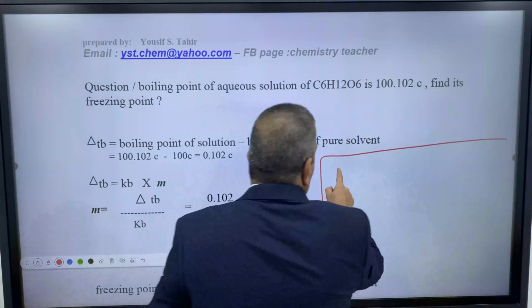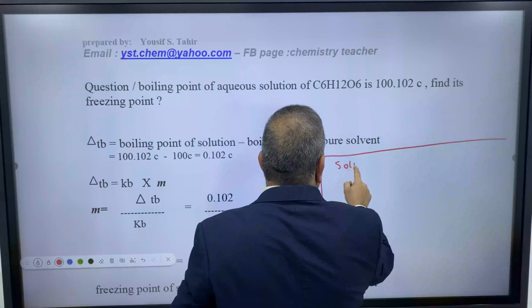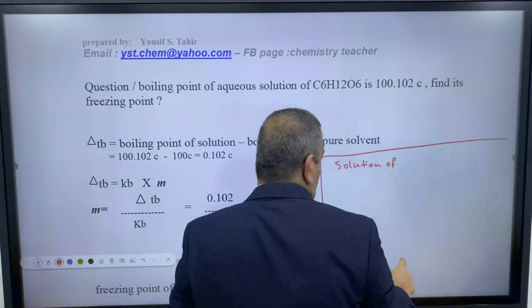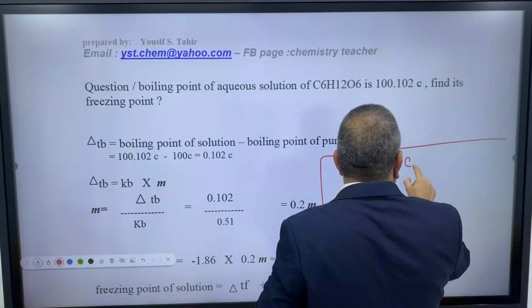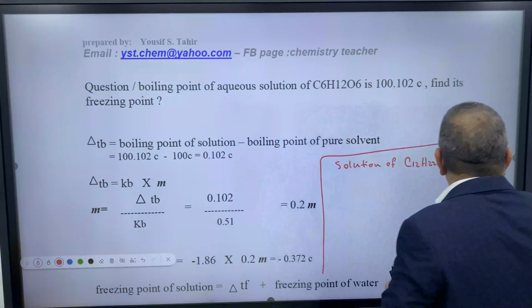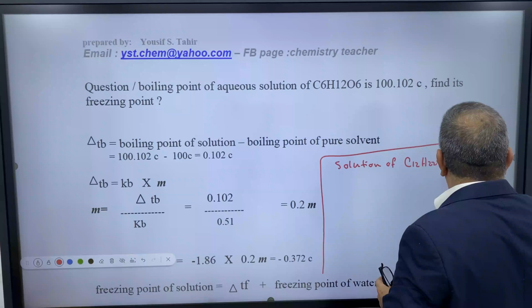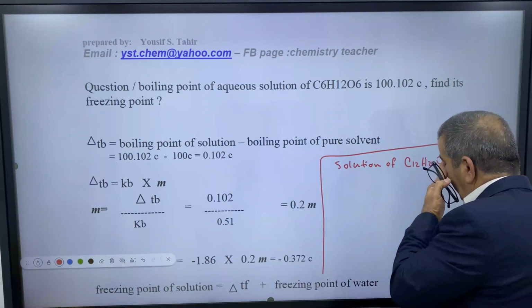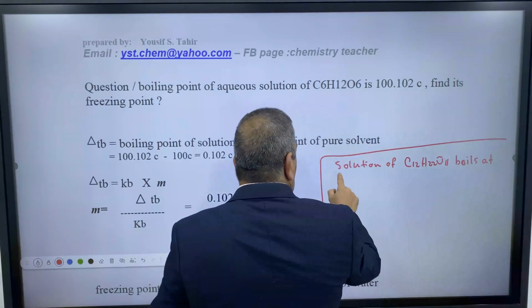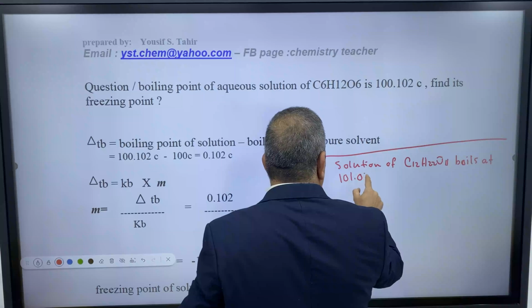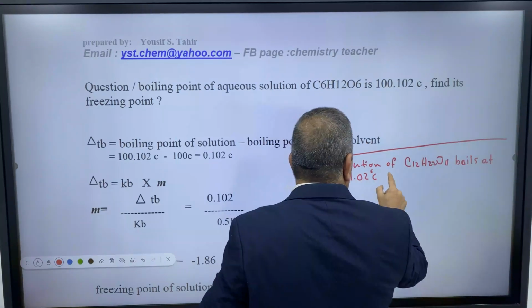Okay, we have a solution of sucrose, C12H22O11. This boils at 101.02 Celsius.